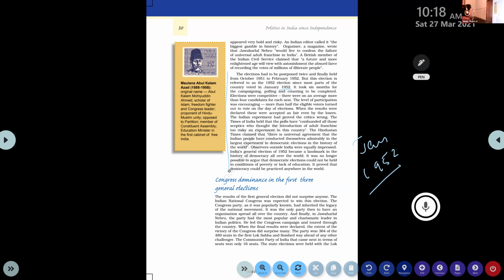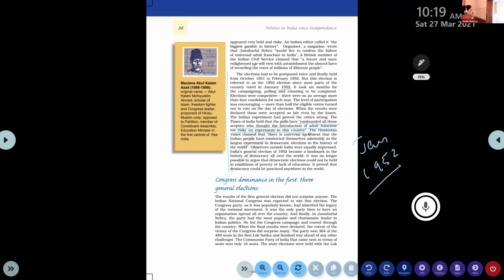When the results were declared, these were accepted as fair even by the losers. So everyone accepted the result. The Indian experiment had proved the critics wrong. The Times of India held that the polls have confounded all those skeptics who thought the introduction of adult franchise too risky an experiment in India.